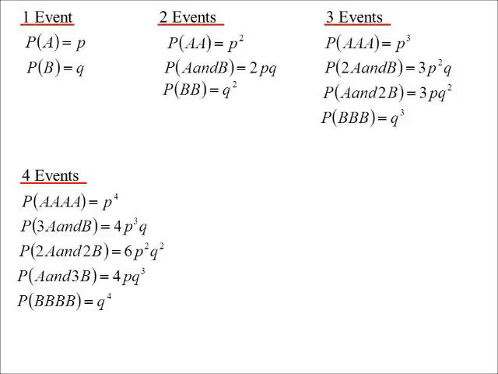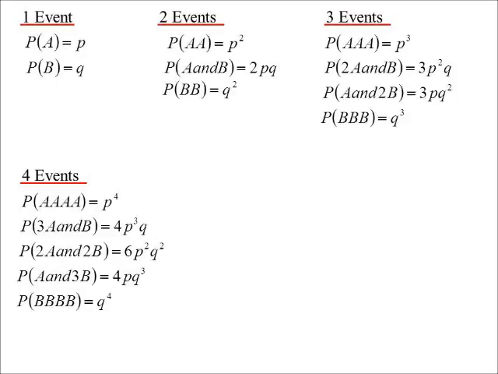And it's not a coincidence. Because all we're really doing is expanding out P plus Q to the power of something. Because all the probabilities are P and Q. They add up to be 1. So if I wanted to work out all of the probabilities, if there were 4 events, I'd be saying, well, first event, P plus Q. Probability of 1, it must happen. Times P plus Q. Probability of 1, it must happen. Times P plus Q. Times P plus Q. P plus Q to the power of 4, which of course we know the expansion is that.